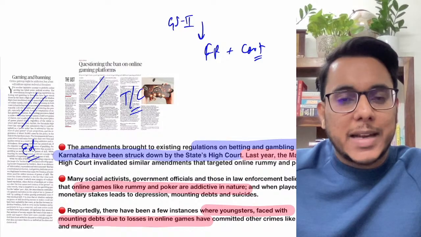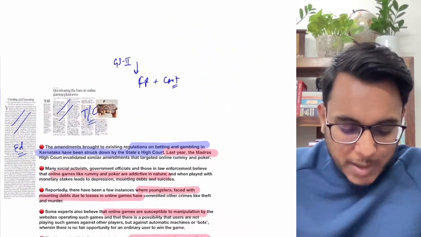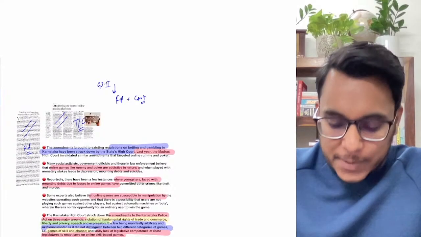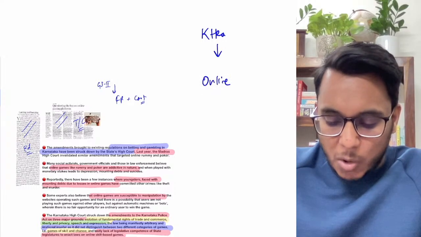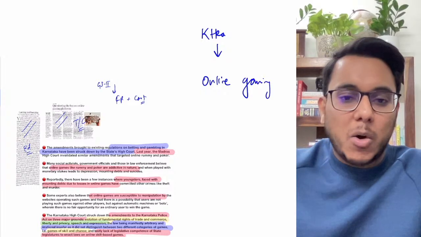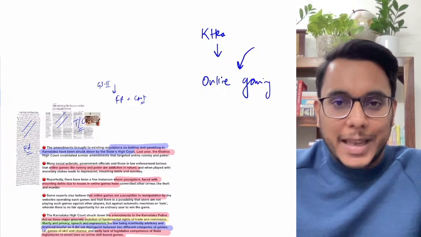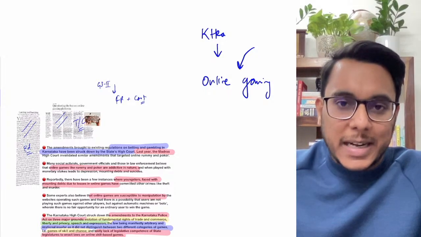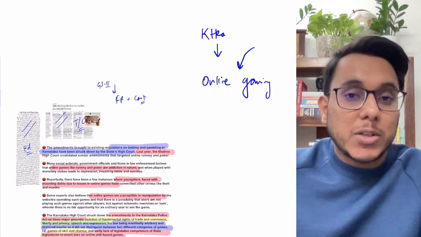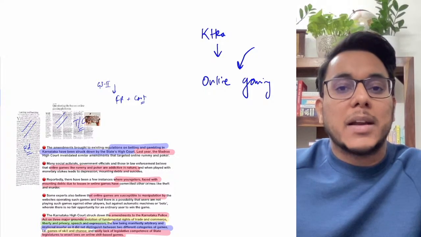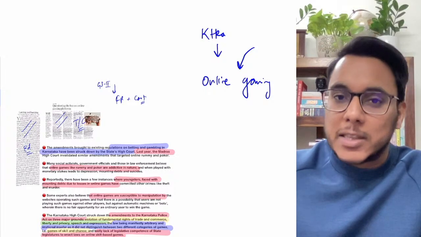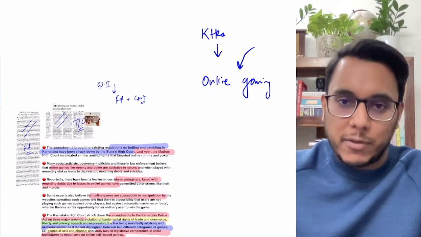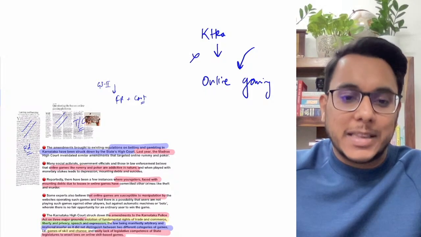Before going into this particular article, let's take the background. Recently, Karnataka banned online gaming. Why did they ban online gaming? Because it has been said that these online games are addictive in nature, and many of them also have an element of betting where people put money at stake, and many a time they lose that money. Because of that, people are committing suicides, and it is leading to many problems. So online gaming was banned in Karnataka.